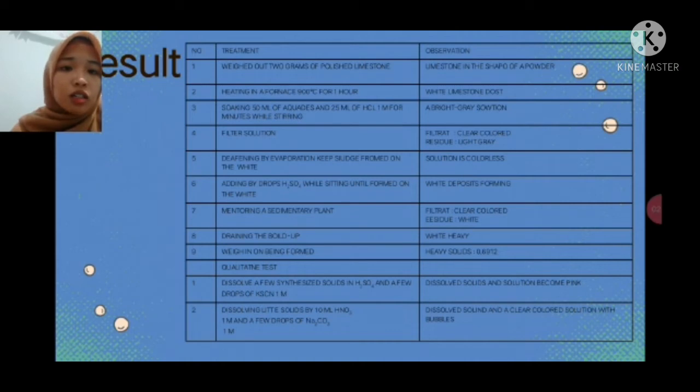Dissolving a little solid in 10 milliliters of 1 molar nitric acid and a few drops of 1 molar sodium carbonate anhydride. The result: dissolved solid and clear colored solution with bubbles.